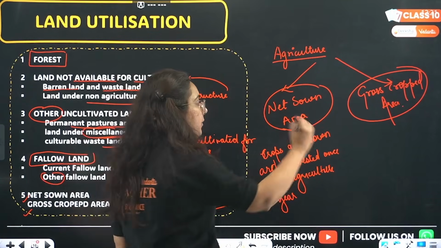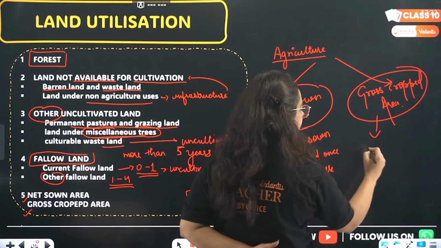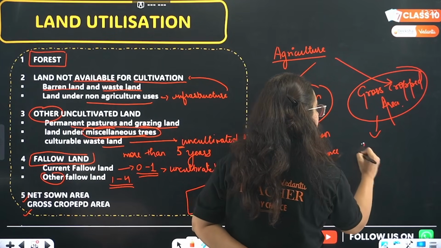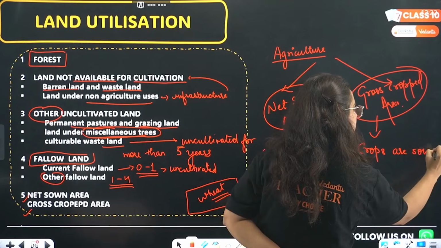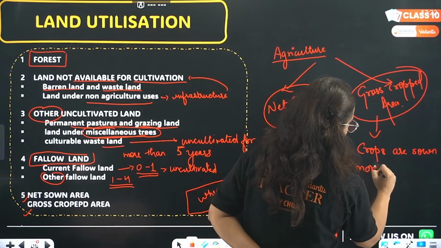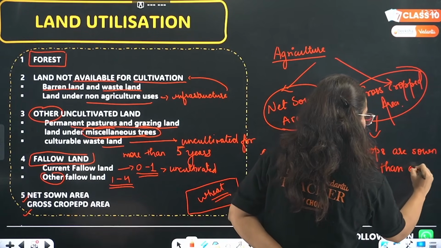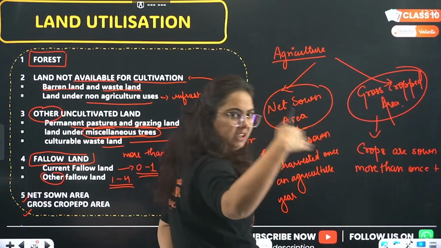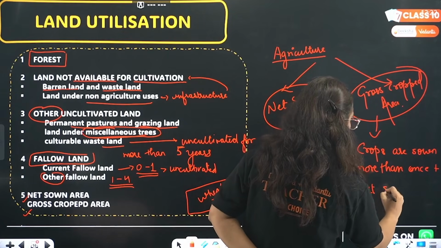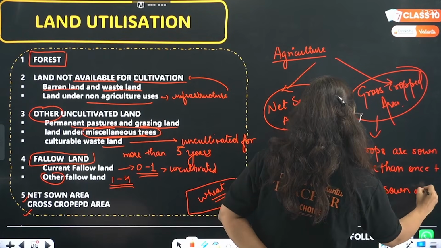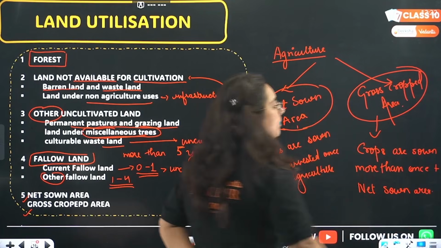So beta, whenever crops are sown more than once, more than once meaning 2, 3, 4 times, plus the first time you sow, that is net sown area. This is known as gross cropped area.